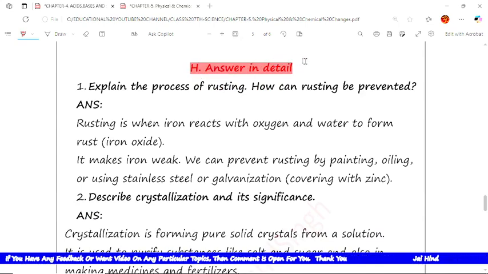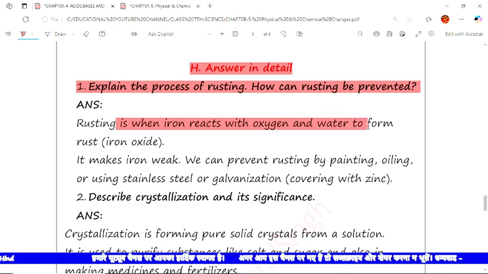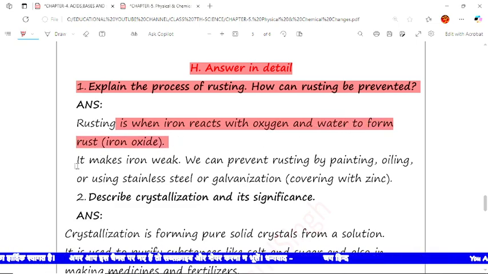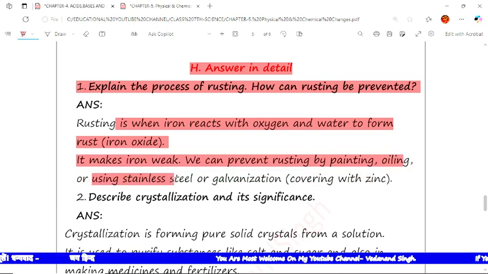The first question is: explain the process of rusting. How can rusting be prevented? It means how it can be prevented and what is the process. Rusting occurs when iron reacts with oxygen to form rust, that is, iron oxide. It makes iron weaker. We can prevent rusting by painting, oiling and using stainless steel.